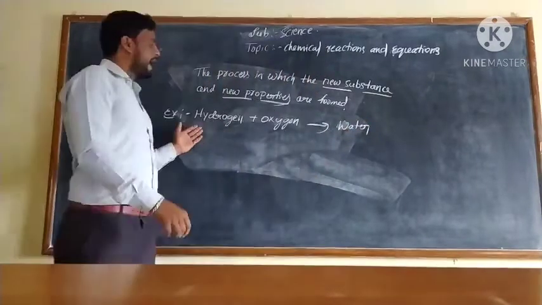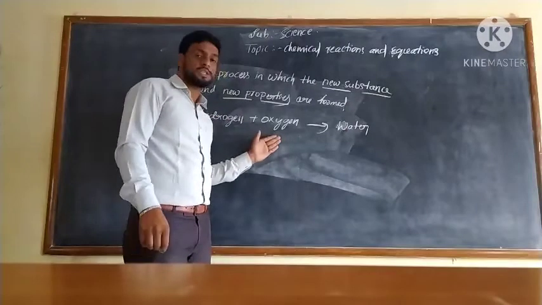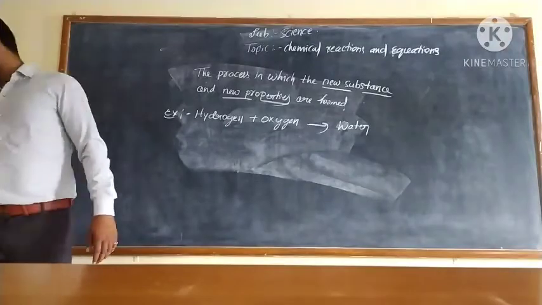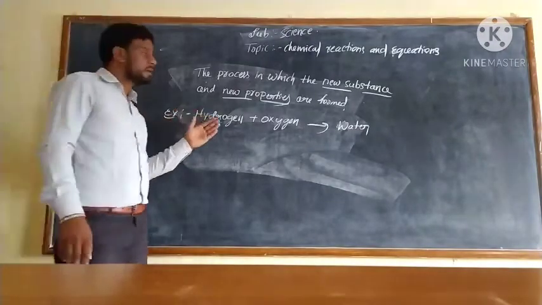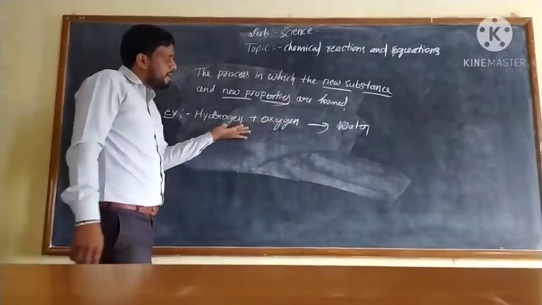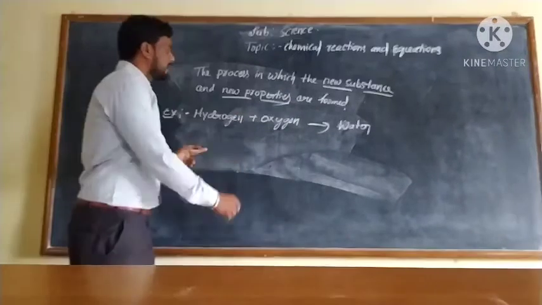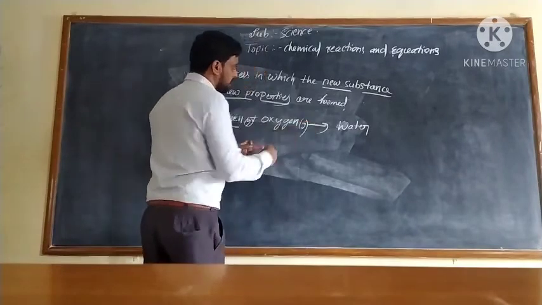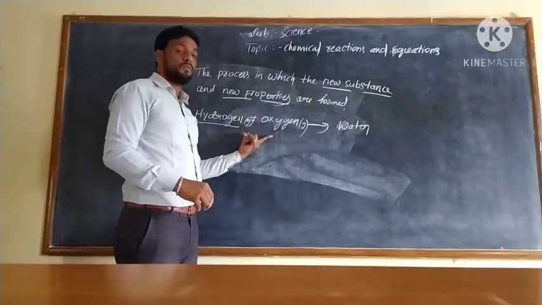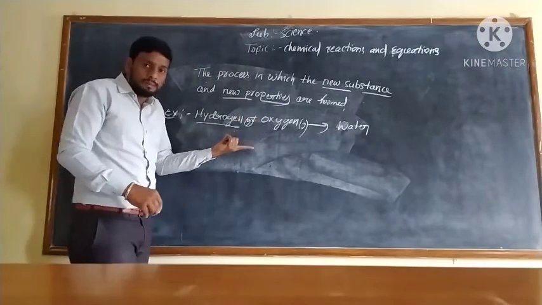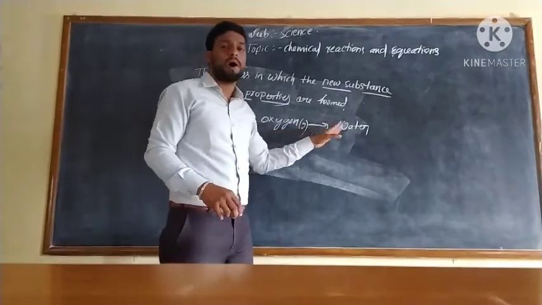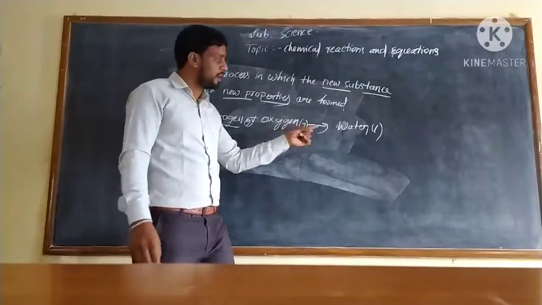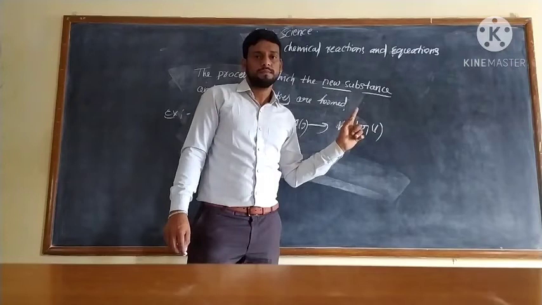If hydrogen combines with oxygen, it gives water. It is an example of a chemical reaction. Here hydrogen is a gas, whereas oxygen is also a gas. Both are gases. When these two elements combine to form water, it is a liquid. Two gases combine to form a liquid.